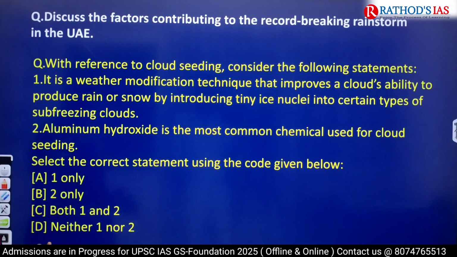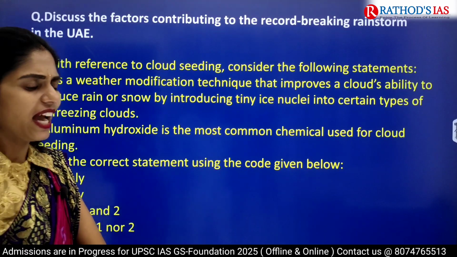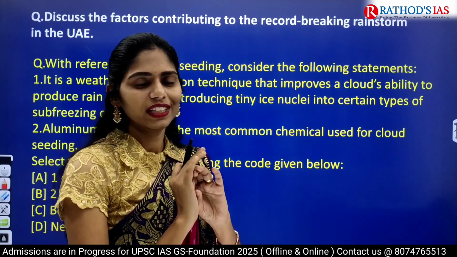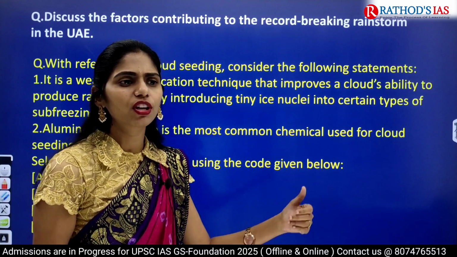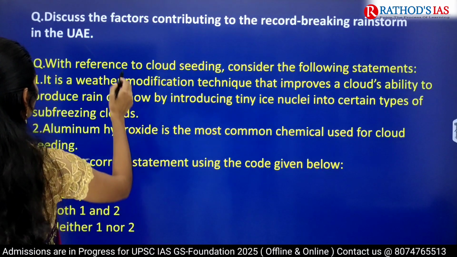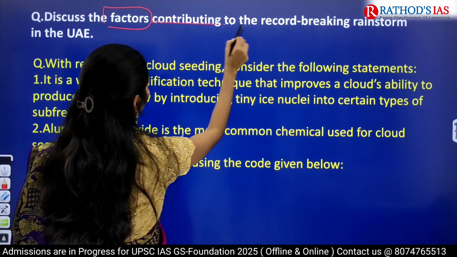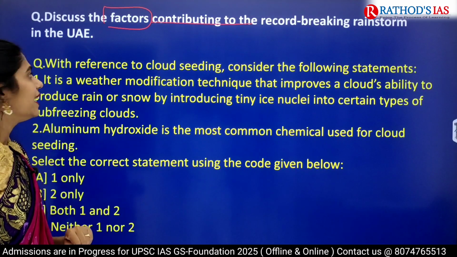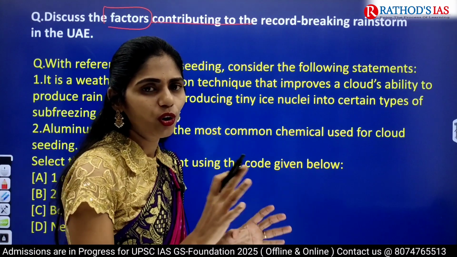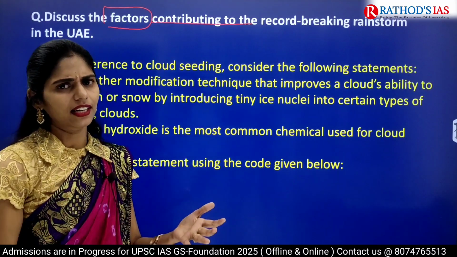And now I want to give you one mains question. So there is a very high chance of getting a mains question from this topic. So I don't want to take any chance here. I will be giving you as much content as possible from my side. So the question here is, discuss the factors contributing to the record-breaking rainstorm in UAE. So it is a very simple question and I already explained you the reasons. You can easily write that.